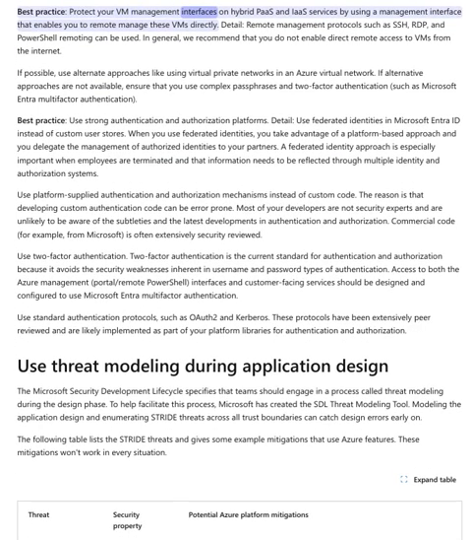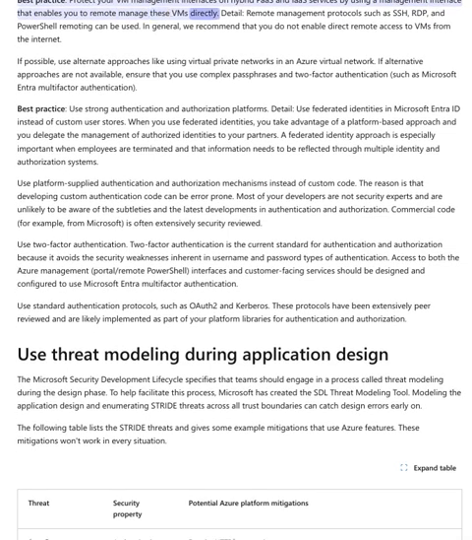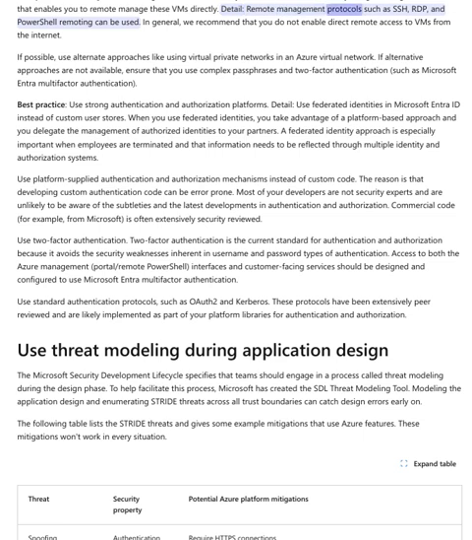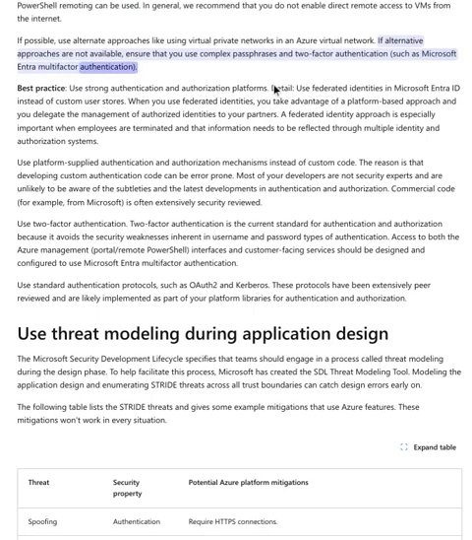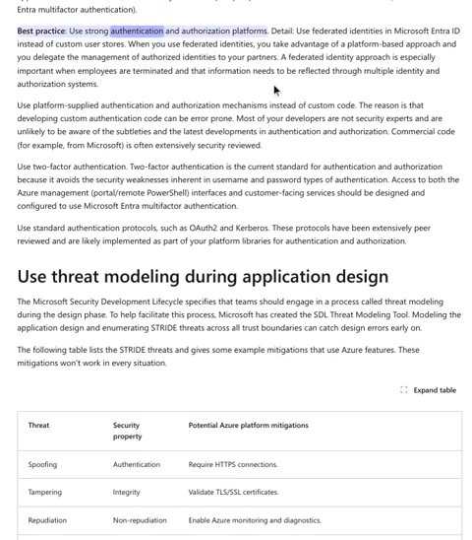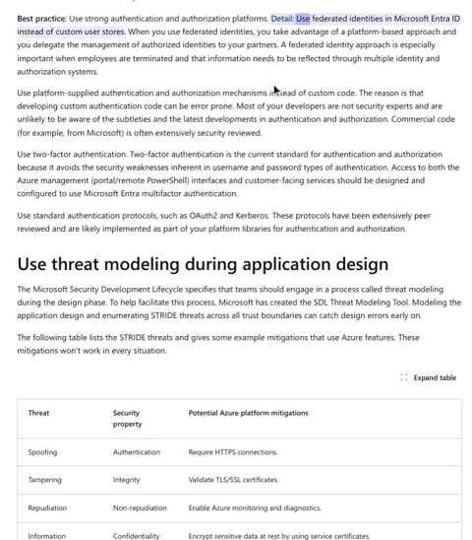Best practice: protect your VM management interfaces on hybrid PaaS and IaaS services by using a management interface that enables you to remotely manage these VMs directly. Detail: remote management protocols such as SSH, RDP, and PowerShell remoting can be used. In general, we recommend that you do not enable direct remote access to VMs from the internet. If possible, use alternate approaches like using virtual private networks in an Azure virtual network. If alternative approaches are not available, ensure that you use complex passphrases and two-factor authentication, such as Microsoft Entra multifactor authentication.